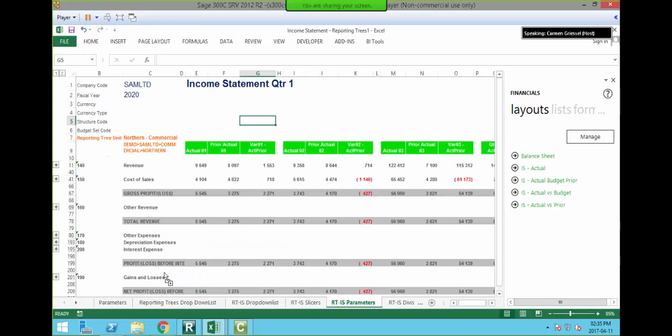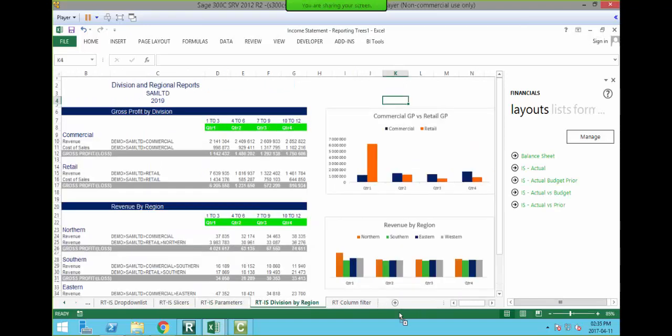Okay, so then what else I created for you, just to show you some examples on how you can use reporting trees. I've created a few different versions of examples of reporting trees, and I will send this workbook to you so that you can actually use it and play around with it if you want to.